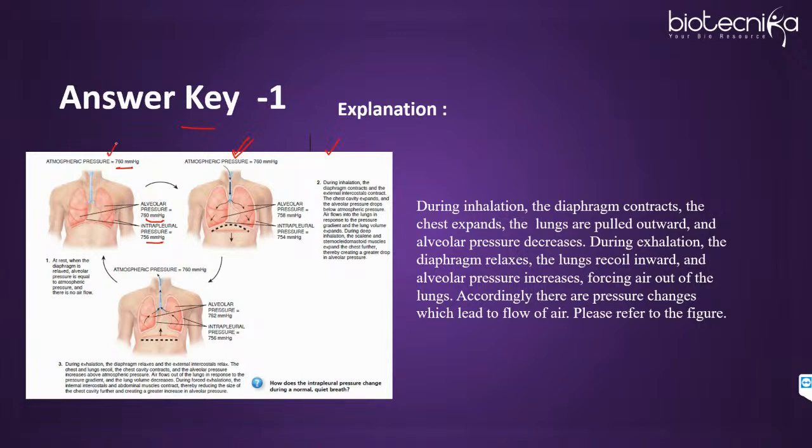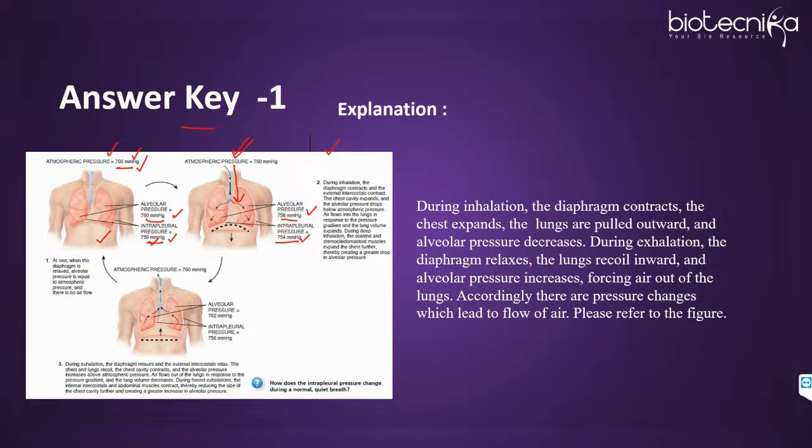So remember, atmospheric pressure is 760 mm of mercury. Alveoli pressure is 760. And intrapleural pressure is 756. So intrapleural pressure between the pleural membranes is less compared to atmospheric. That is one point. And when the body is at rest, alveolar pressure and atmospheric pressure is same. When inspiration occurs, alveolar pressure decreases. It becomes 758. That is why air moves from high to low. And intrapleural pressure will also decrease from 756 to 754.